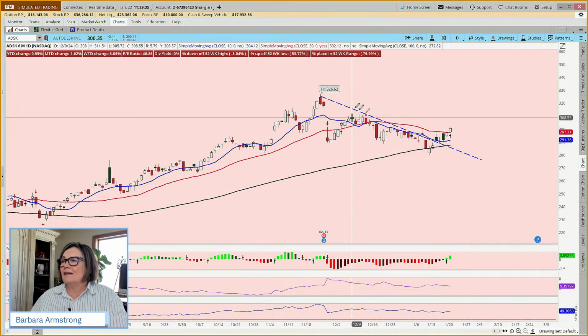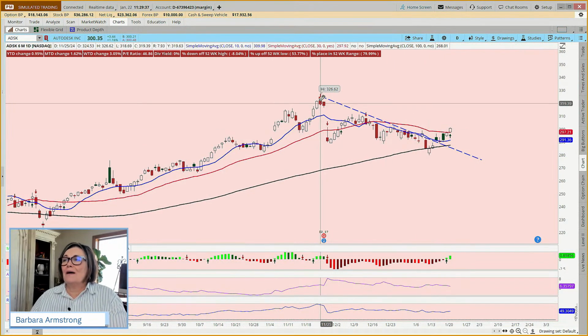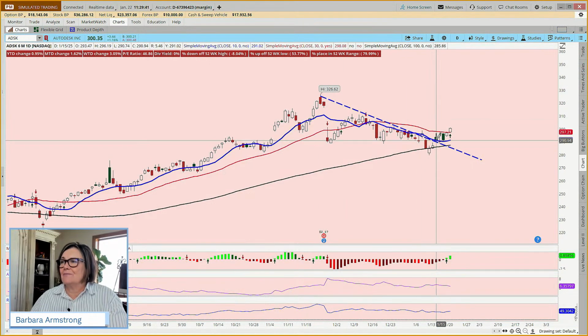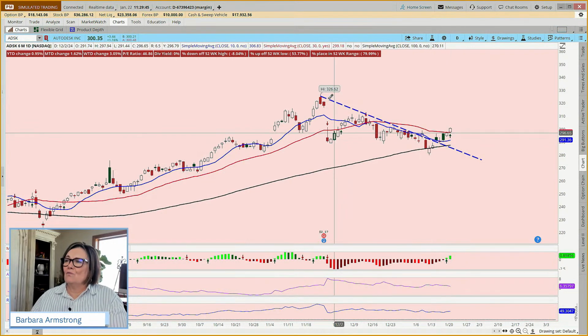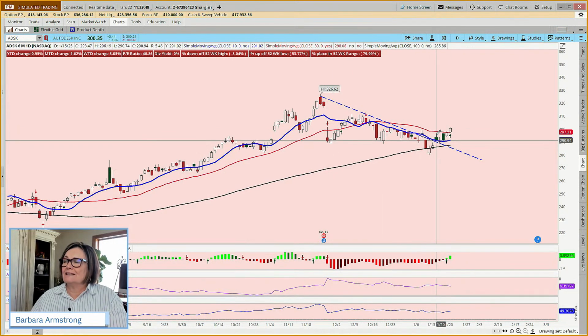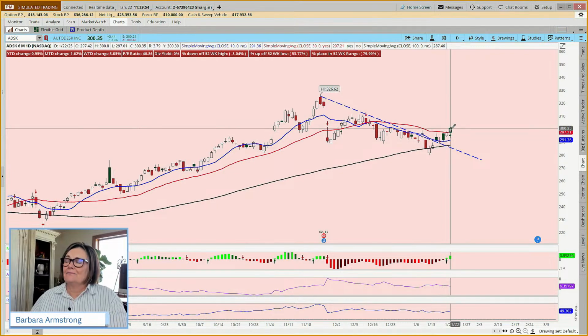And along with so many others in the market, we saw this pullback through December and the beginning of January. But the last week, we've seen this diagonal resistance breakout. Was it a breakout or a fake out? It broke out, pulled back, and is moving again to the upside.